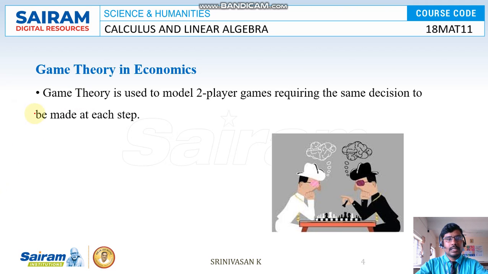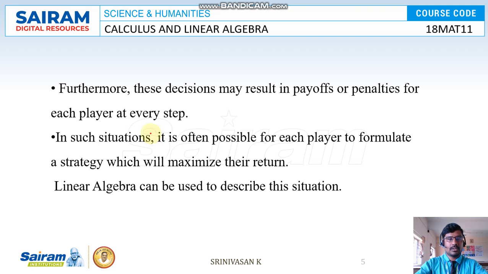And next one, game theory in economics. So game theory is used to model two-player games requiring the same decision to be made at each step. Where we use it means it's a prediction. So who will win, who will lose. For that prediction we have to apply game theory. It is also part of linear algebra. So by using game theory, we can easily predict who will win and who will lose.